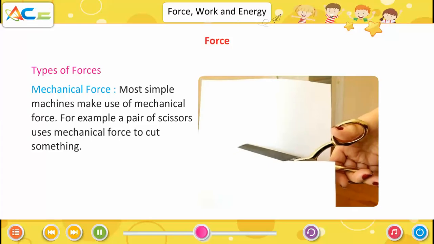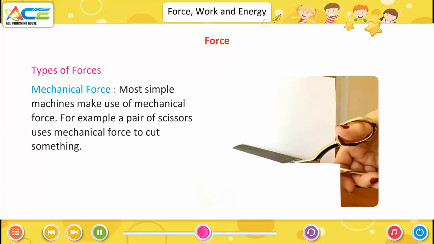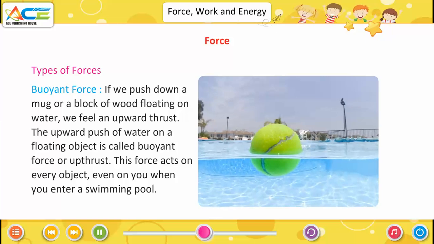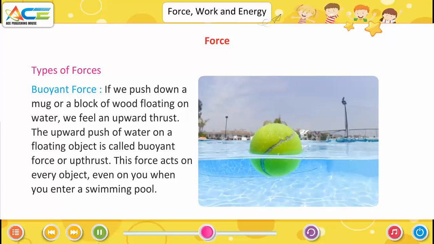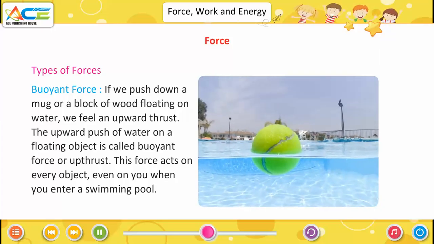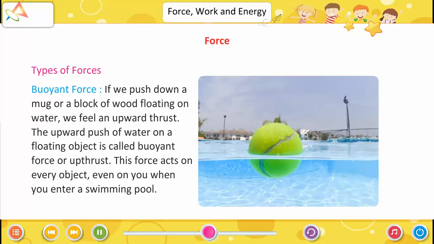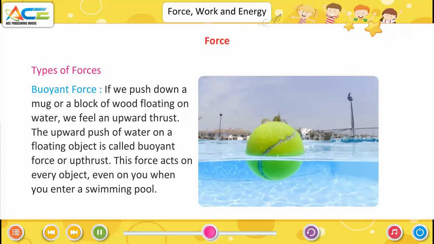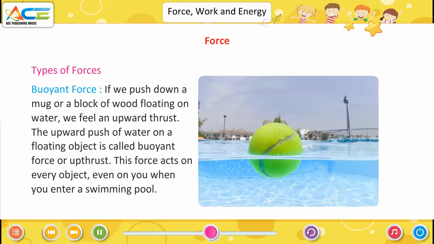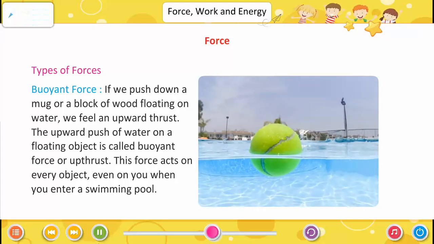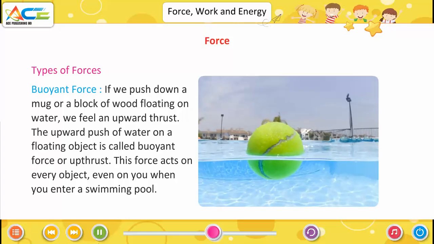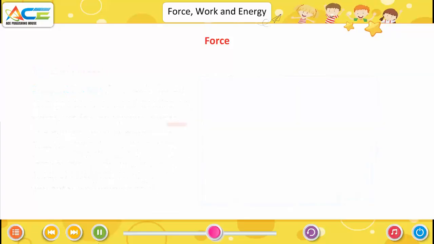For example, a pair of scissors uses mechanical force to cut something. Buoyant force. If we push down a mug or a block of wood floating on water, we feel an upward thrust. The upward push of water on a floating object is called buoyant force or upthrust.